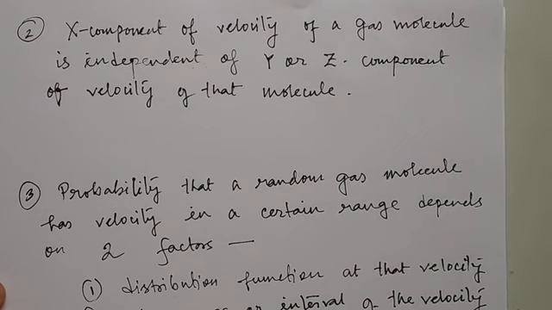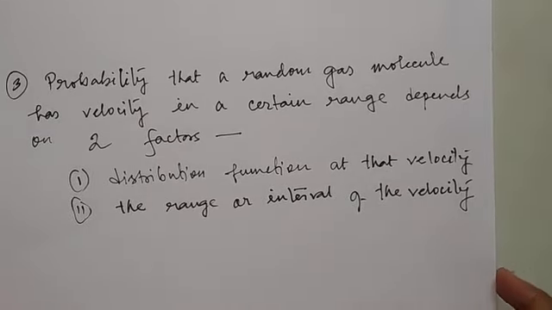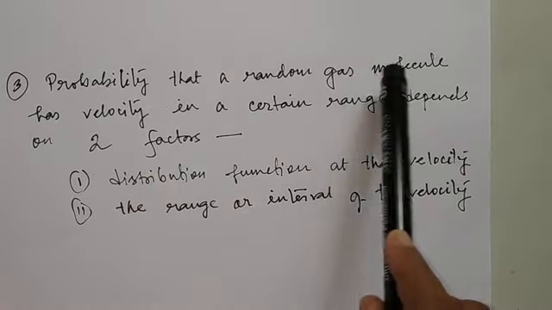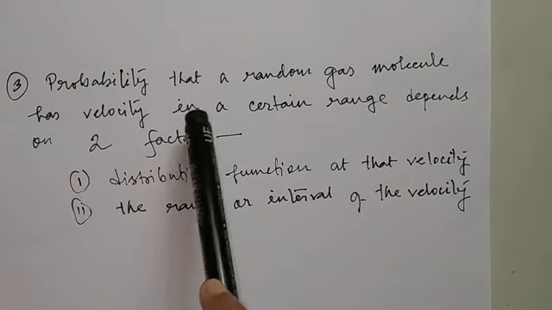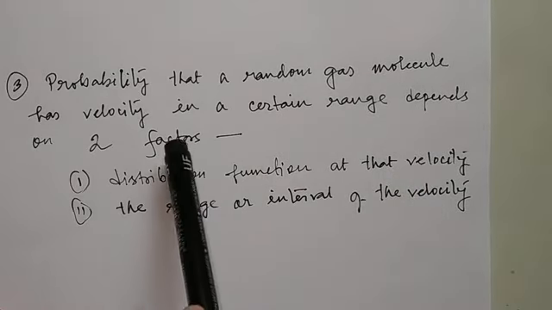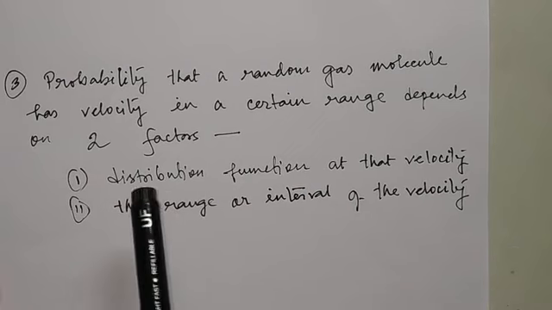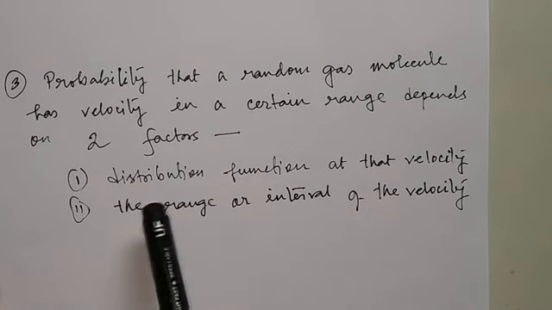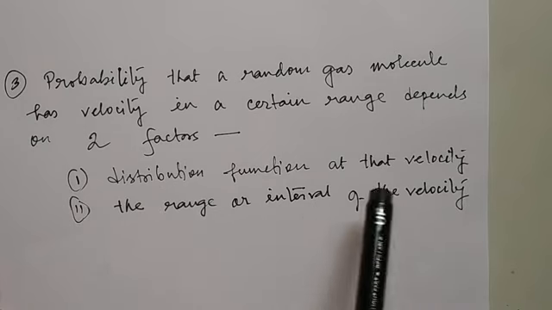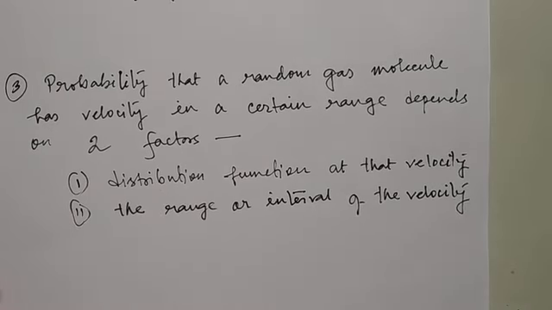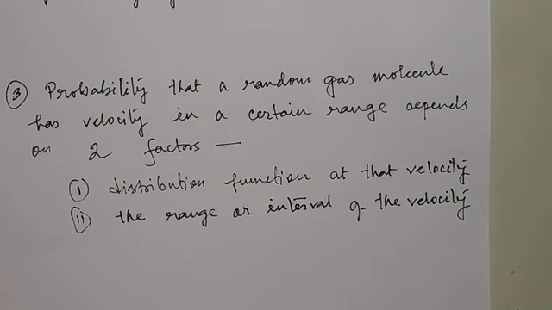Next, the third assumption is that the probability that a random gas molecule has velocity in a certain range depends on 2 factors. The first one is the distribution function at that velocity, and the second one is the range or interval of that velocity. We said earlier that to derive this velocity distribution law, we need to know about the velocities of the gas molecules constituting the system.